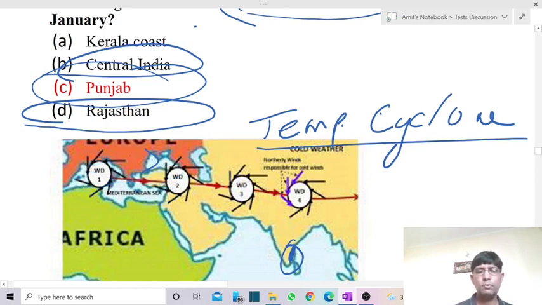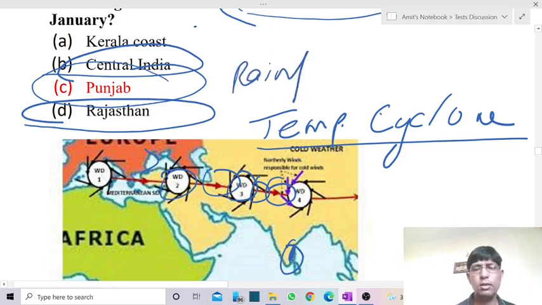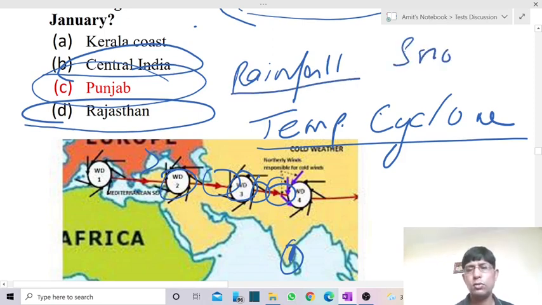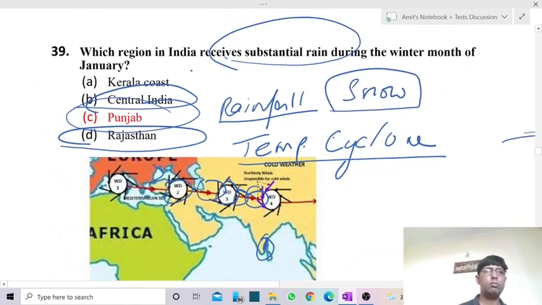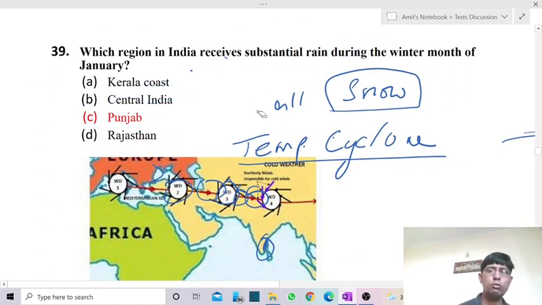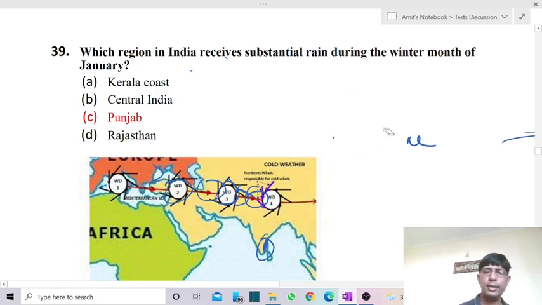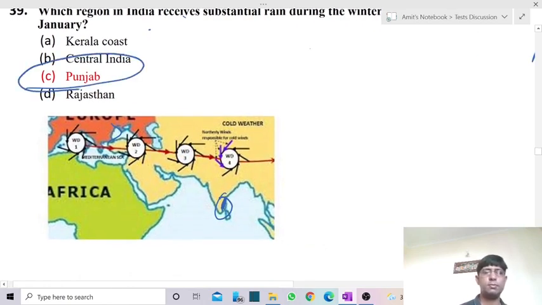After crossing Iraq, Iran, Afghanistan, Pakistan, it enters India from the north and northwest direction and produces rainfall over the plains of Punjab, Haryana and West UP, and snowfall over the northern mountains of India. Okay, right? So we have rainfall because of western disturbance, or the entering of temperate cyclone into the territory of India. So the answer is Punjab.